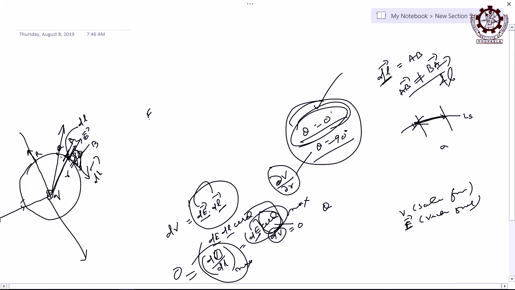When the length tends to 0, you are getting that point where you want to get the gradient. Then if you are going to that point P in between A and B, what about this dE vector? Is it constant or variable? Sorry, I am telling the direction part, forget about the magnitude part.